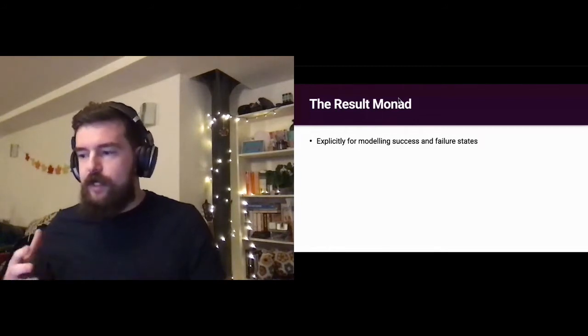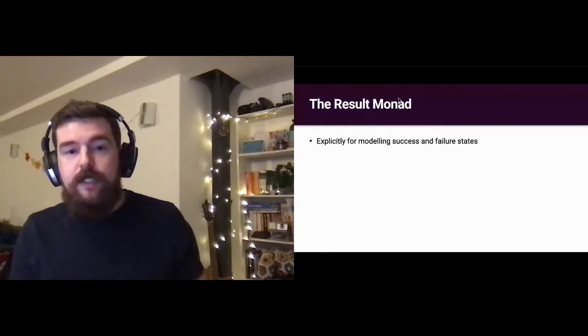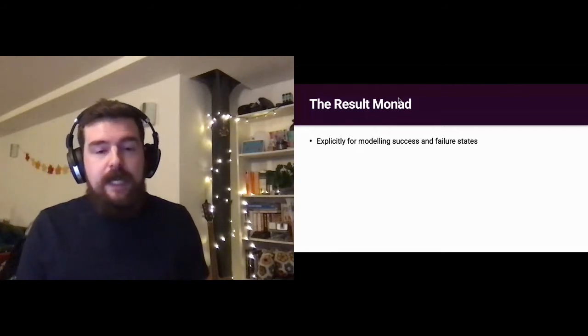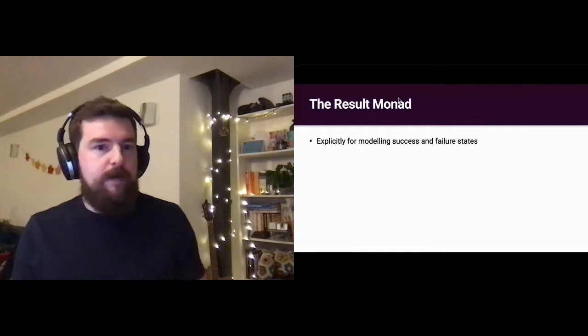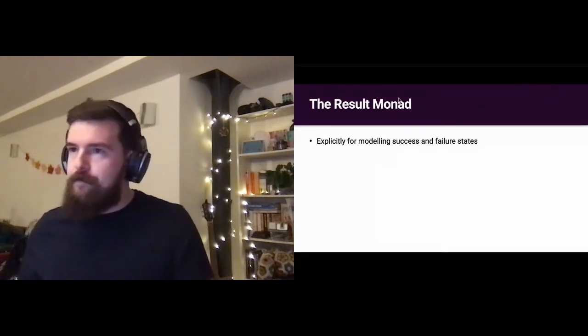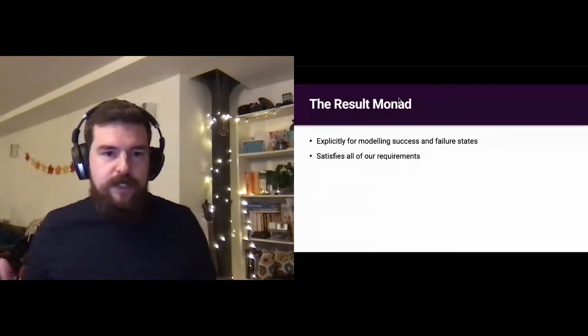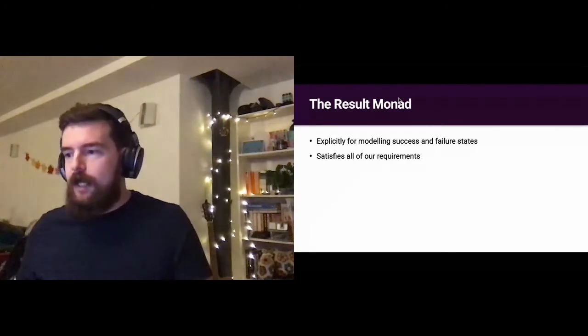Another option we could have looked at is an optional, but you could potentially argue that nullable types within Kotlin are a form of optional anyway, and that wouldn't really solve our requirement of being able to surface what the exact cause of the error is. So the result monad satisfies all the requirements that we wanted. It is our dream API.